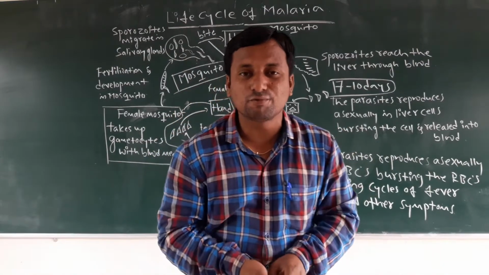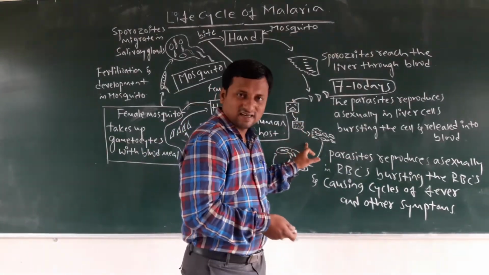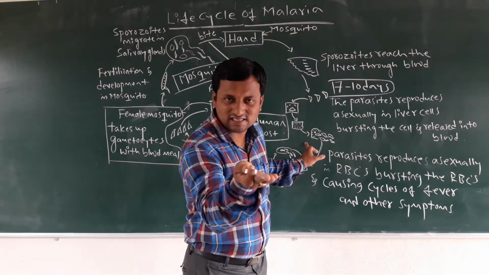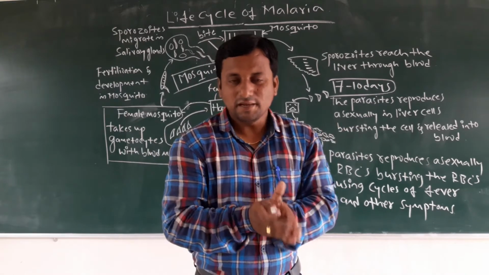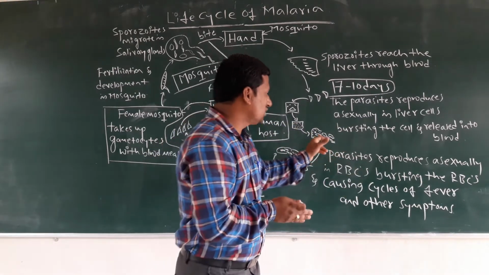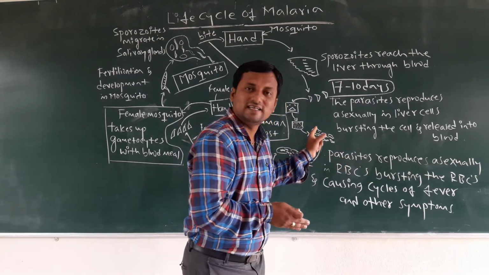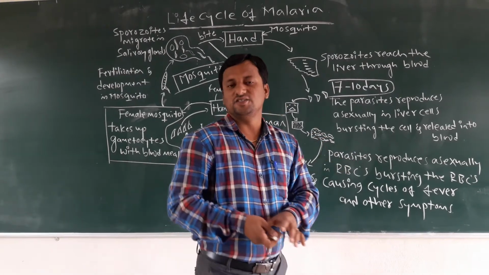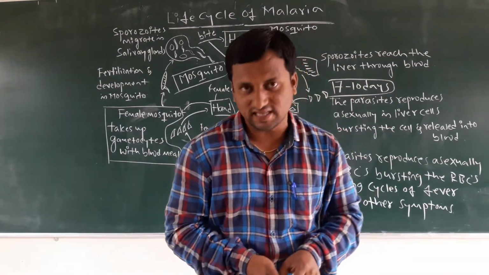Which type of reproduction? Asexual reproduction. They continue growing in the cells, then the liver cell bursts. Immediately these cells come out from the liver cells. But no symptoms occur up to the bursting of the liver cells.